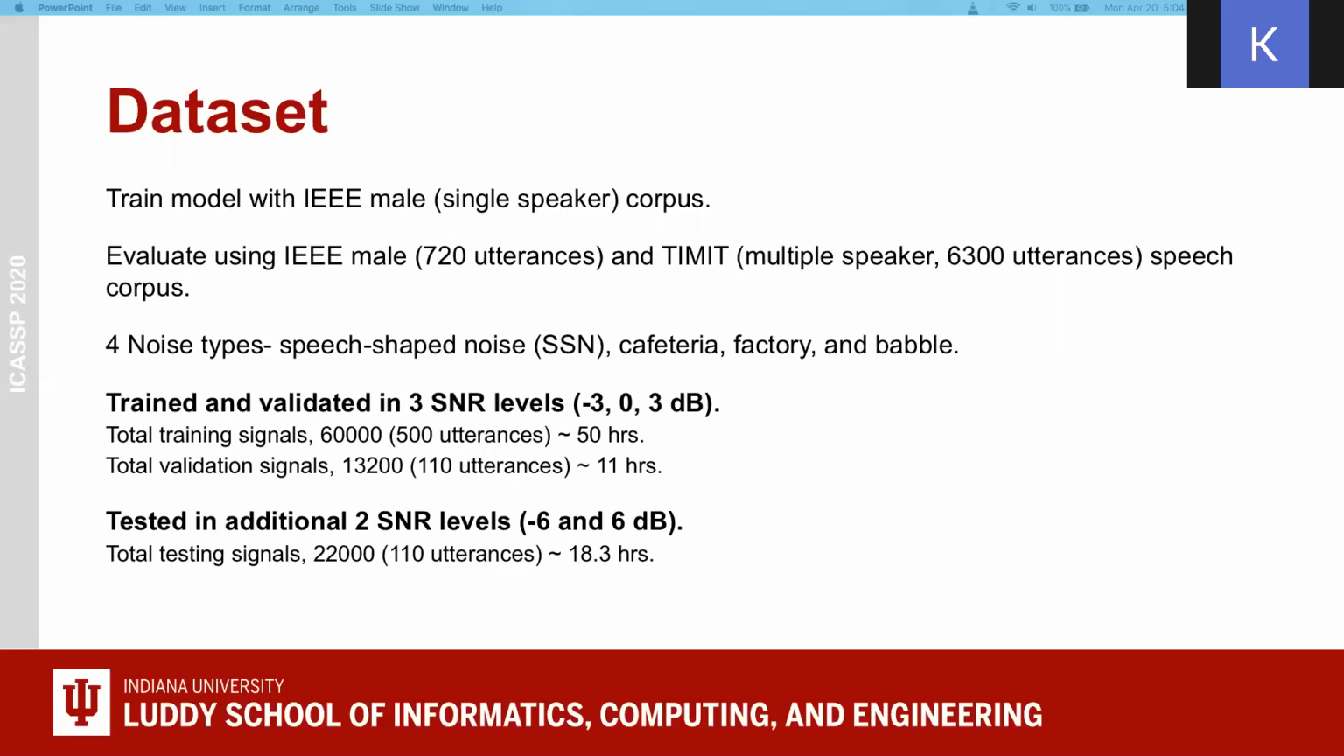We train and validate the network at 3 SNR levels, -3, 0, and 3 dB. Total training signals are 60,000, which is around 50 hours. The total validation signals are 13,200, which is around 11 hours. We test the model with 2 additional SNR levels, -6 and 6 dB. Total testing signals are 22,000, which is around 18.3 hours.